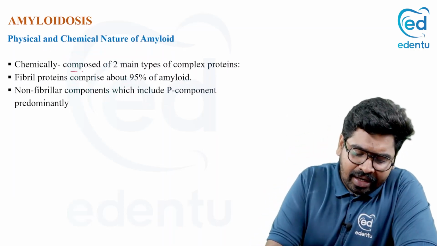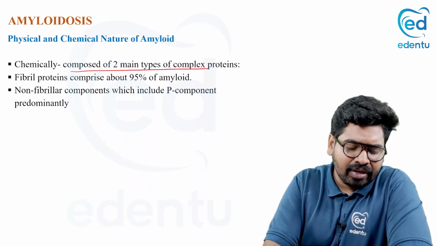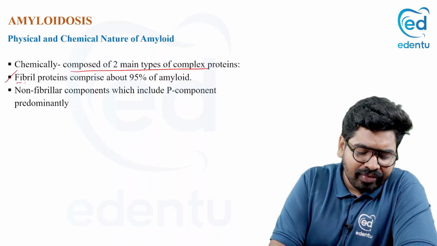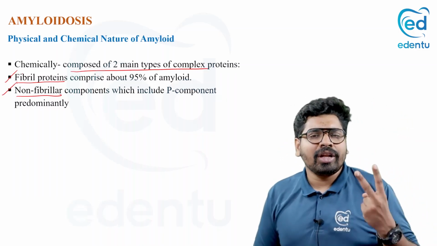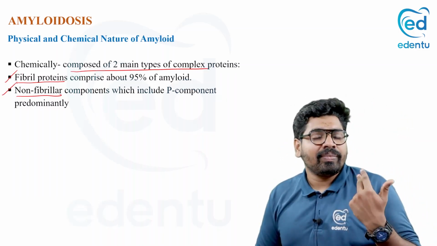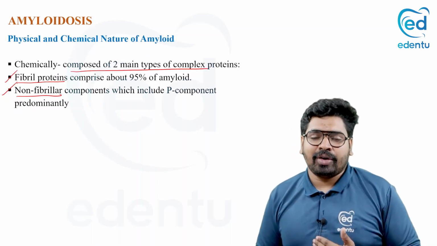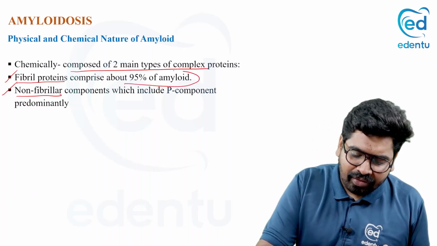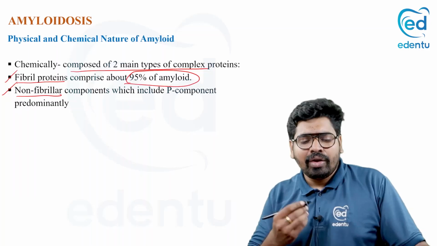So chemically there are two types of amyloid based on the protein present in it. There is fibrillar protein and non-fibrillar protein. There are two types of protein present in an amyloid. There is fibrillar protein which makes the fibrous part, and there is non-fibrillar protein. So 95% of the amyloid is fibrillar protein, and the rest 5% is formed by the non-fibrillar protein.